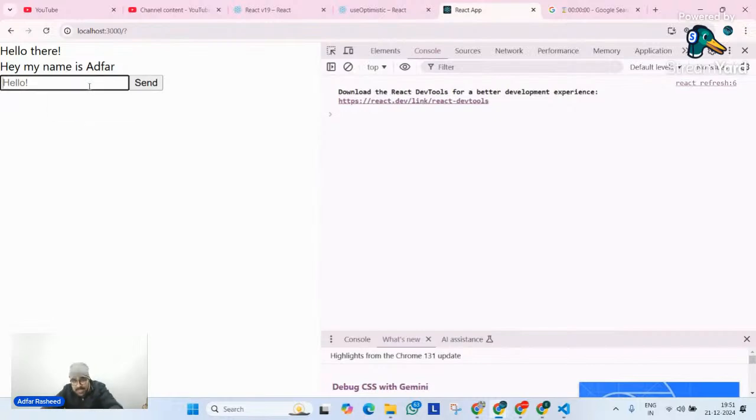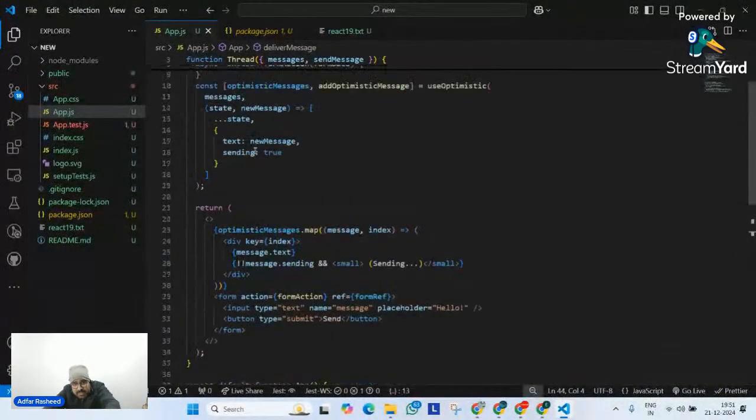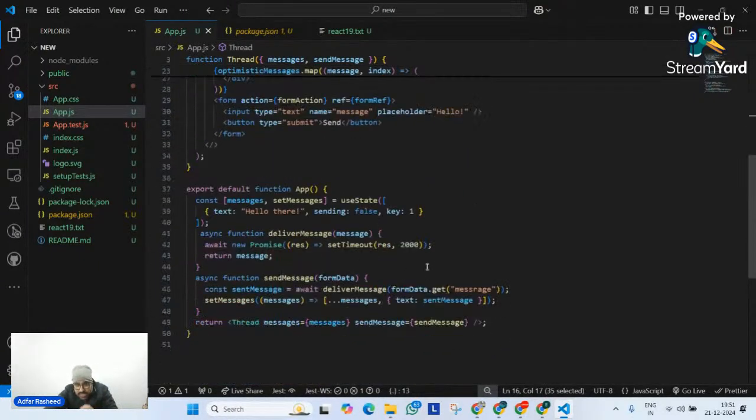So optimistically, it added this message over here. This new text message was added, and sending was made true. But later on, after 2 seconds, once we tried to update this one over here, we did not have the input field. Am I clear? I hope now it makes sense.